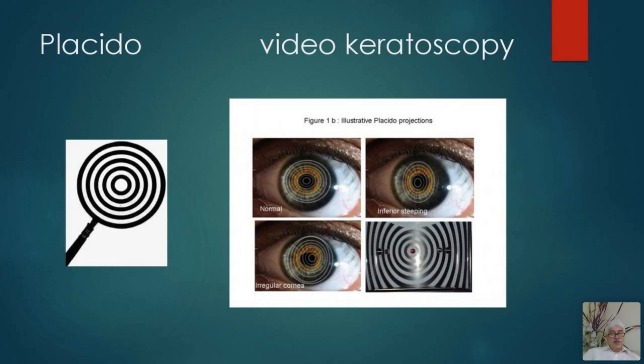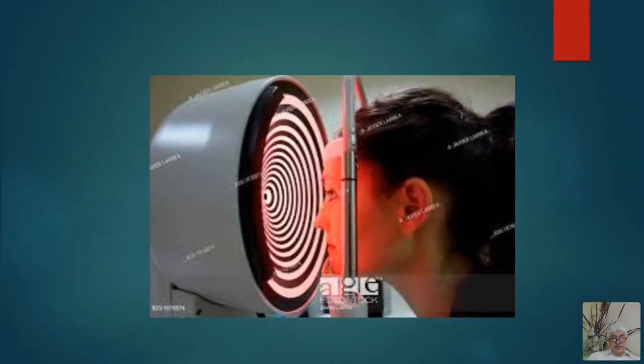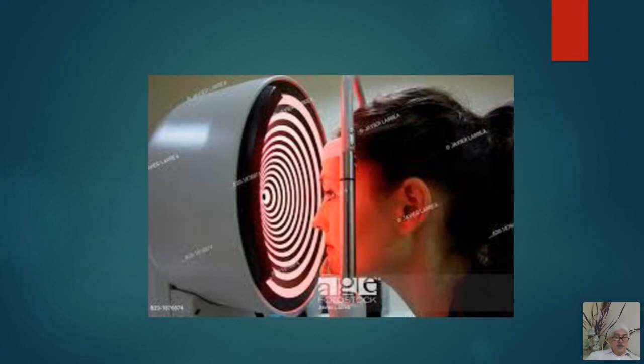And the advanced form of this is video keratoscopy or photokeratoscopy. You can perform video of that, and you can take photographs of the anterior surface of the cornea. And that is very, very important in evaluating certain diseases of the cornea like keratoconus, keratoglobus, or corneal thinning, or corneal irregularities, or high astigmatism, which is present because of the corneal diseases. This video keratoscopy or photokeratoscopy can be performed like this. This is how this is performed.